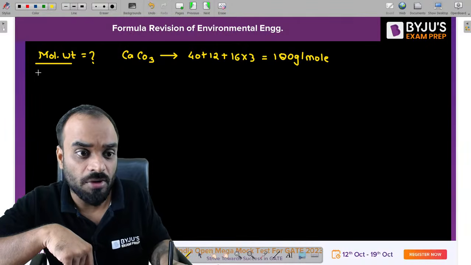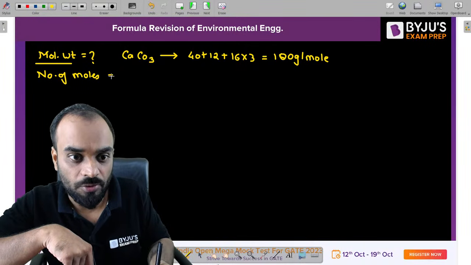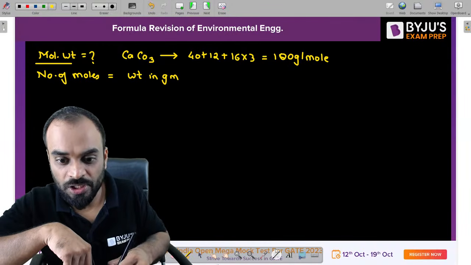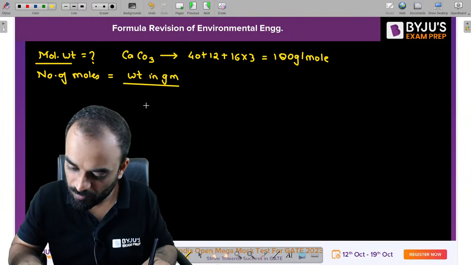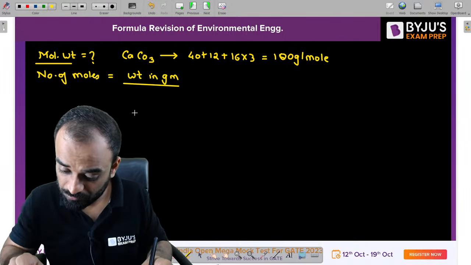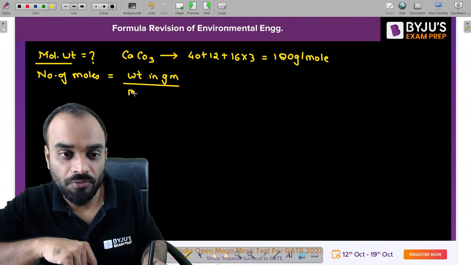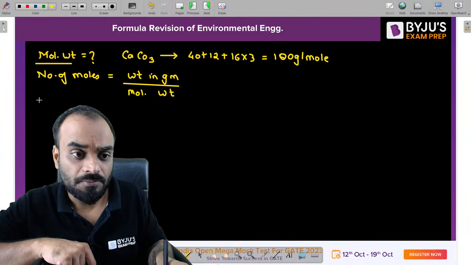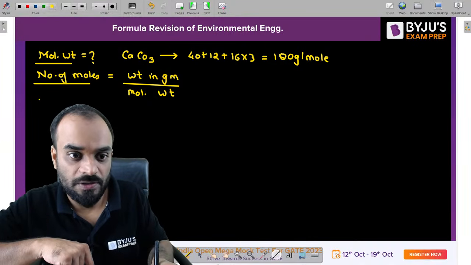Next one is number of moles. Number of moles is weight in gram upon molecular weight. You are able to understand number of moles.